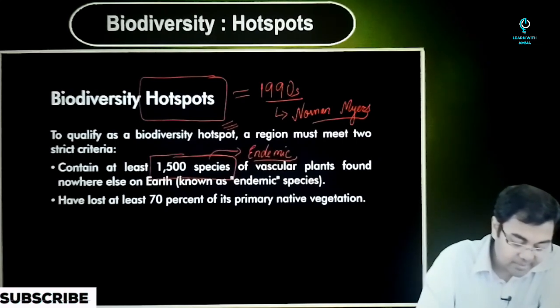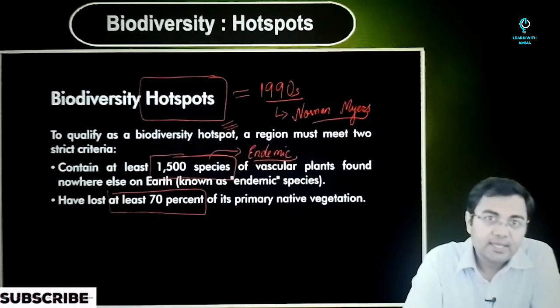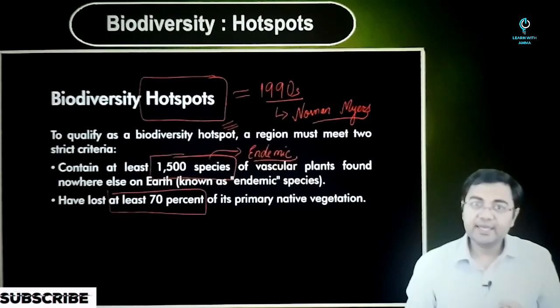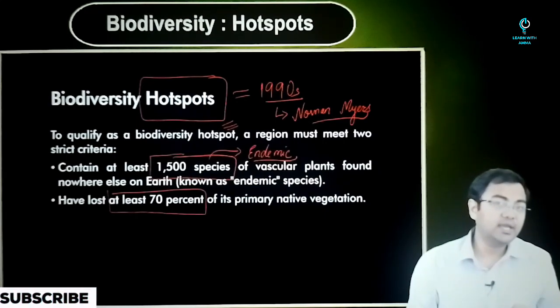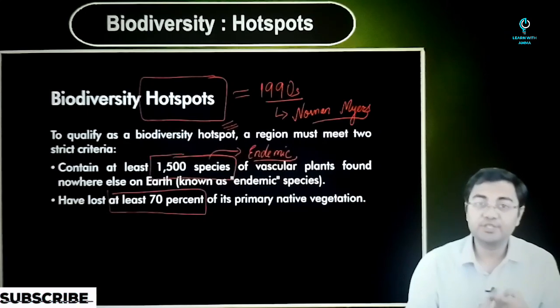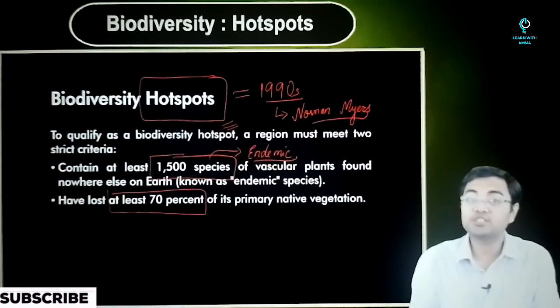And at the same time, they must have lost at least 70% of its primary native vegetation. So if it's an area that has very high biodiversity and at the same time it's an area that has lost the majority of its vegetation, in that case we will be able to classify that area as a hotspot of biodiversity.